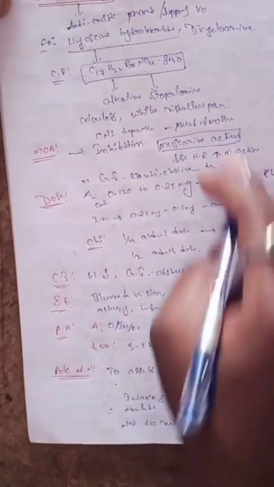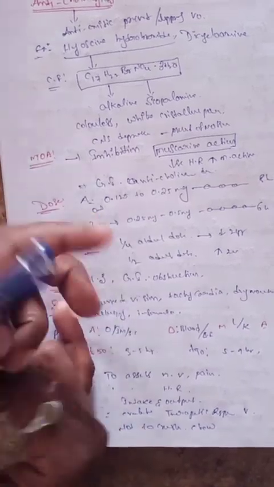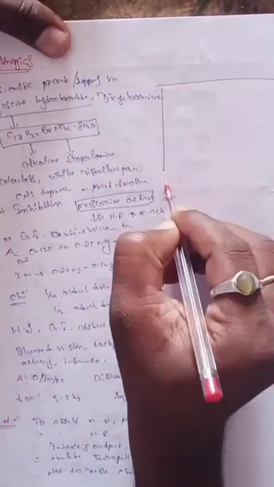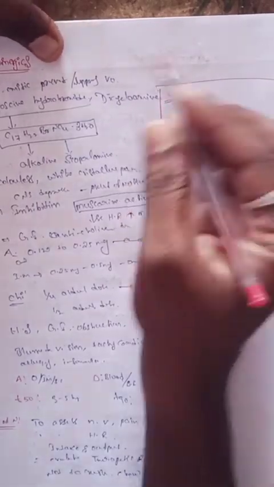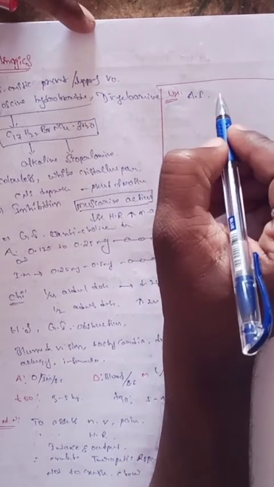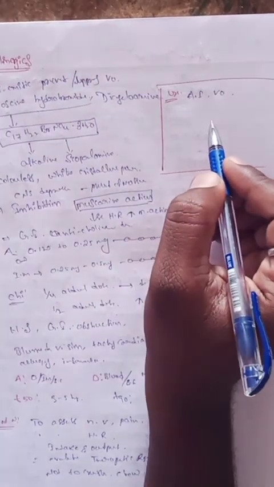What are the uses of this drug? As already discussed, it is used as an anti-emetic, to prevent and suppress vomiting.